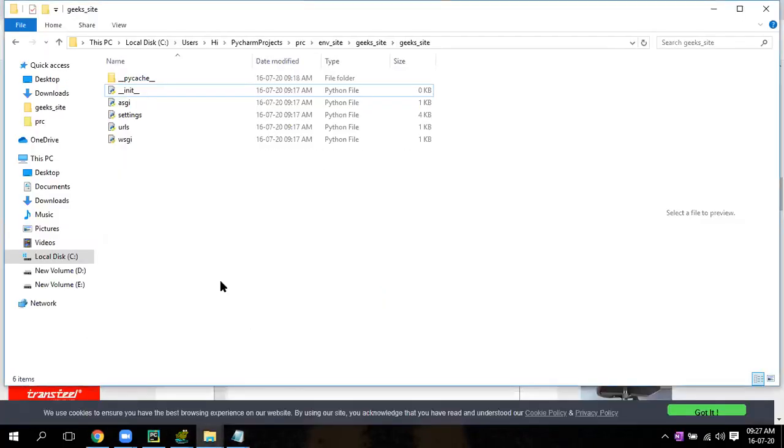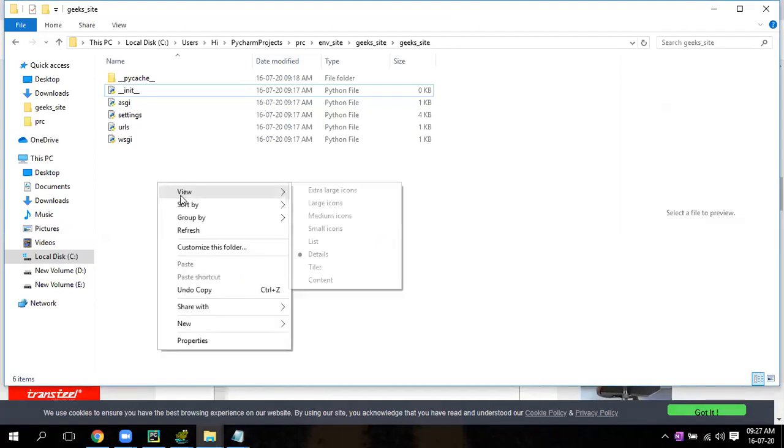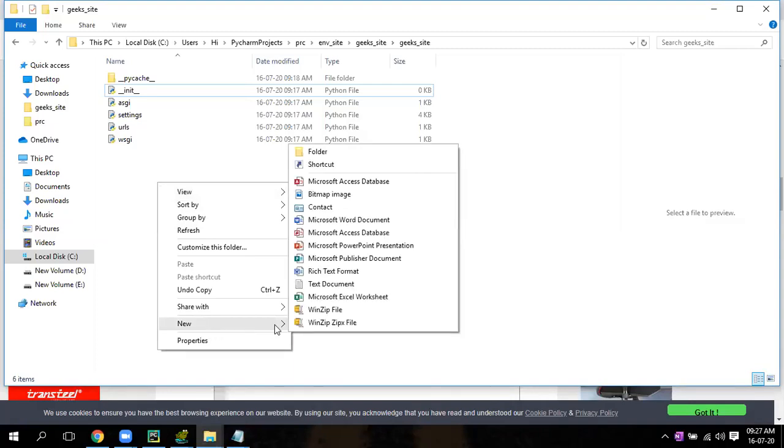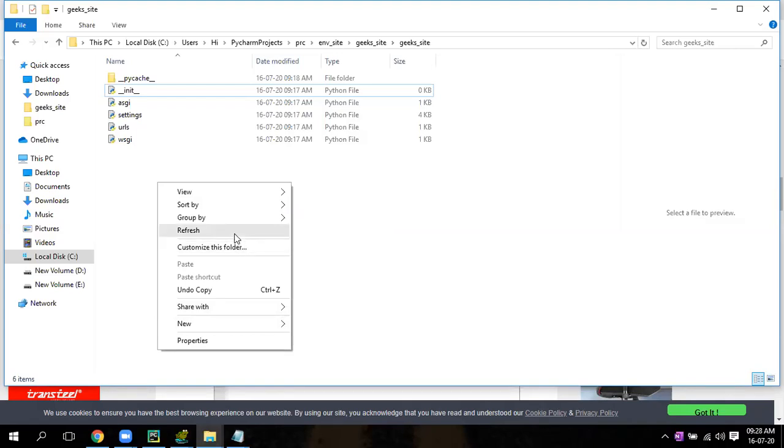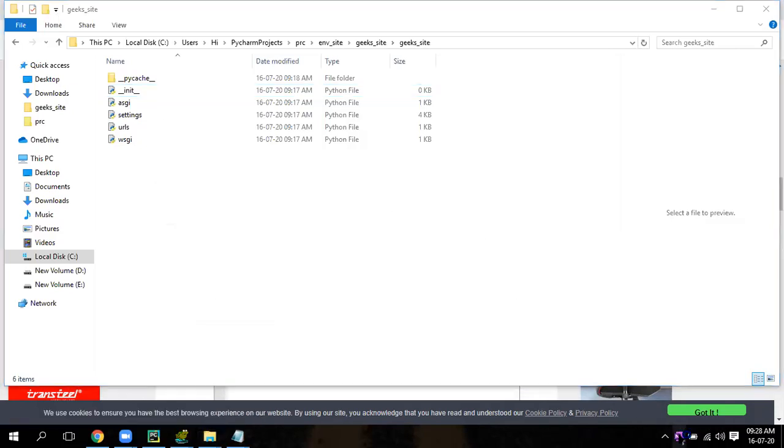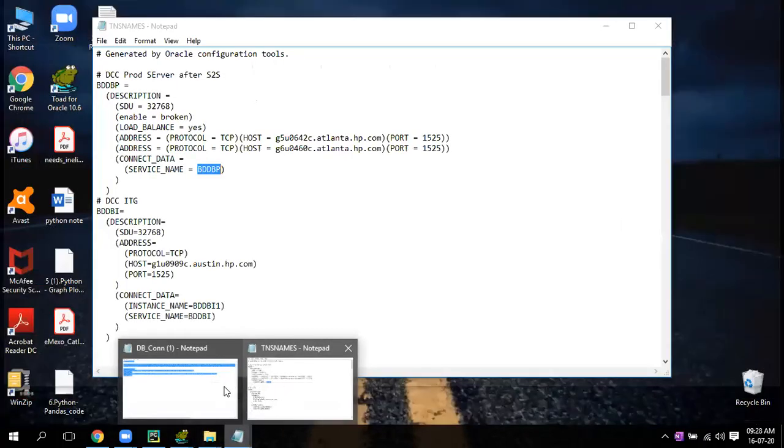Open a notepad separately. In the bottom there is a notepad, or open a new notepad.